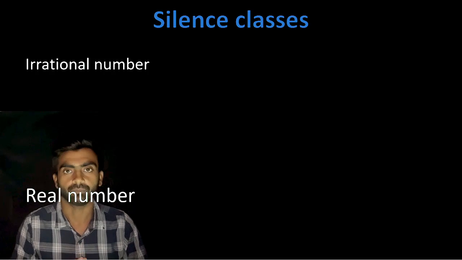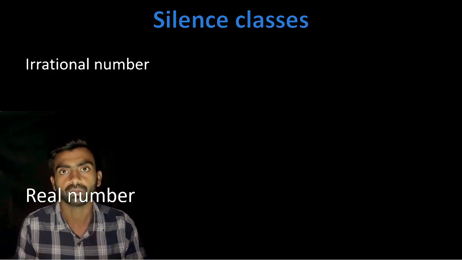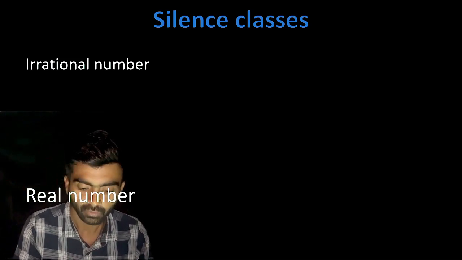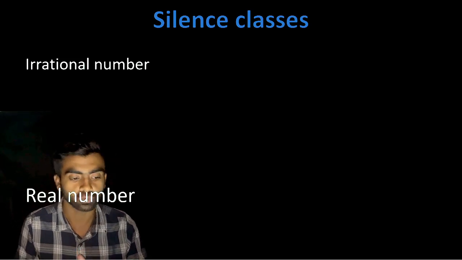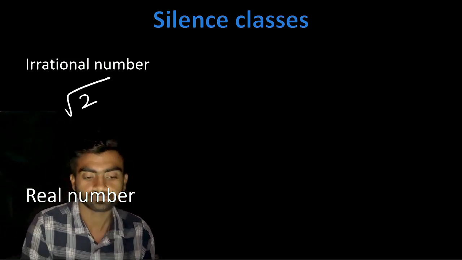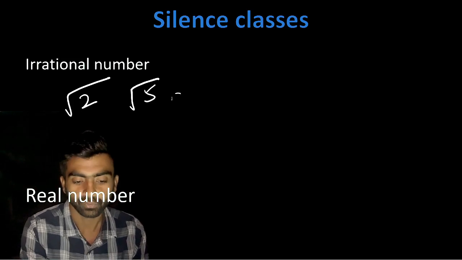What are irrational numbers? Irrational numbers are those numbers which are in root, but they are not a complete root. I hope you understood what I'm saying, that it should not be a complete root. Like root 2, root 5, root 7.